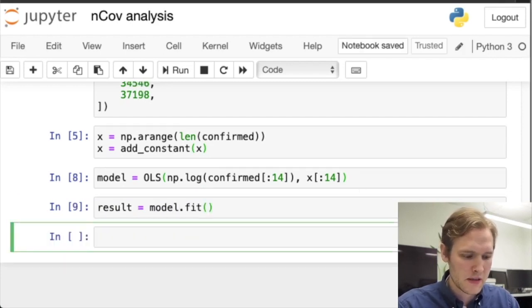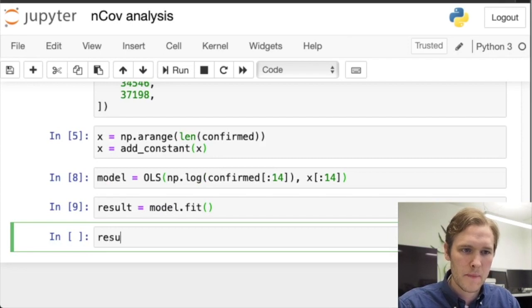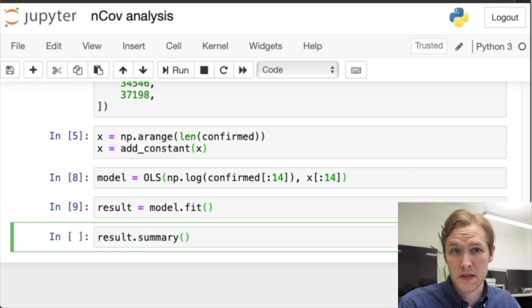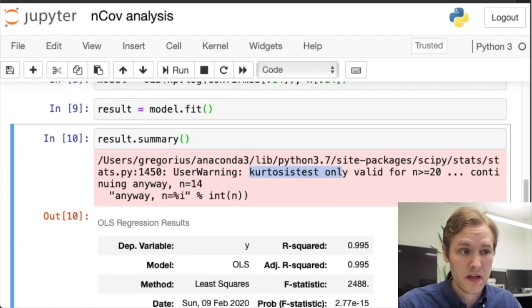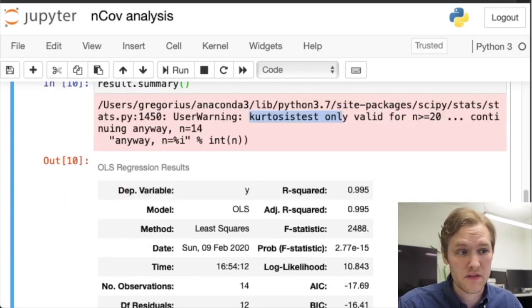and immediately we could look at the summary page, from statsmodels, the module we're using. It conducts a bunch of statistical analysis on the data, so this can be quite useful. And right now we don't have a lot of data, so a lot of the tests are not valid, but we are only interested in the goodness of the fit.